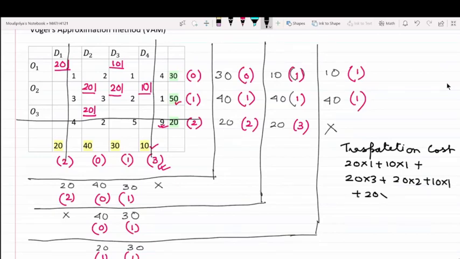Can you please calculate quickly and tell me the answer? 180. Now what we will discuss in the next part is how do we know whether this is the optimal cost or not? Can the transportation cost be less than 180, or is this optimal? We have a test for optimality known as the MODI optimality test that we are going to do today from 8 to 9.